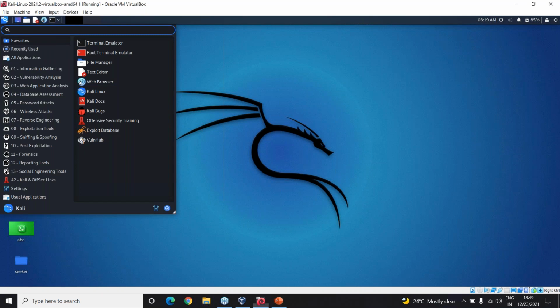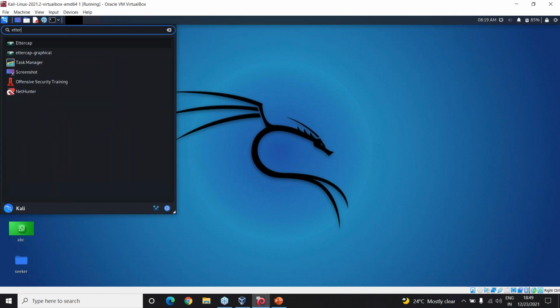Yeah. So here just search for Ettercap. There are two options, right, one is Ettercap, one is Ettercap graphical tool. These are all default applications in Kali Linux. So we will use the graphical tool. In this graphical tool, the first thing I will do is go to the terminal and then give